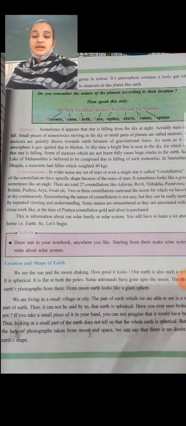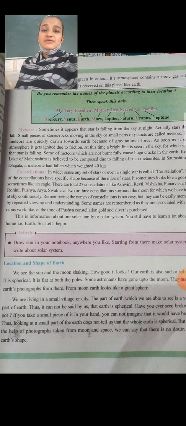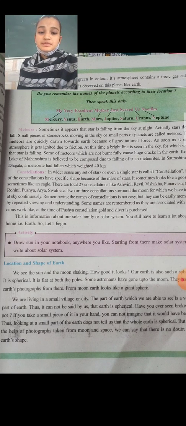So let's start. We see the sun and the moon both are spherical. How good it looks. Our earth is also such a sphere, like the sun and moon. It is spherical, and it is flat at both the poles.